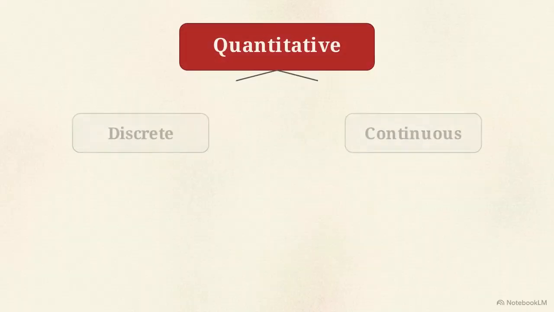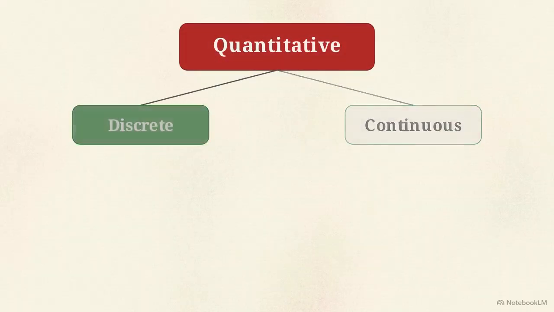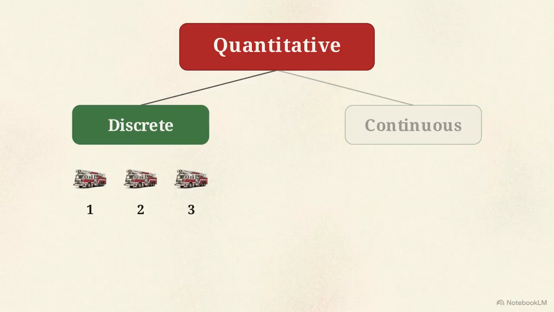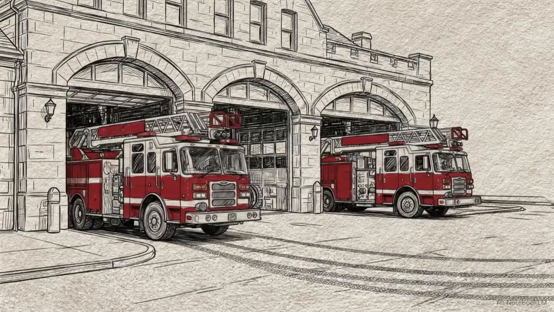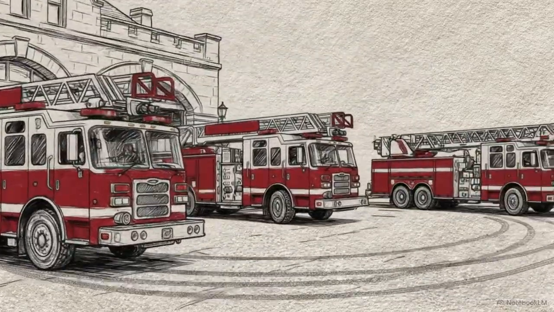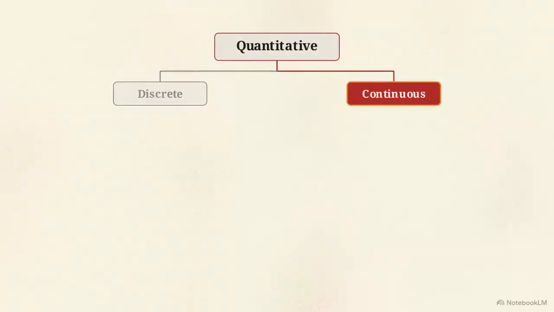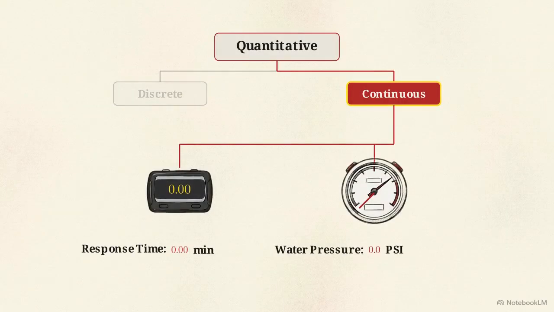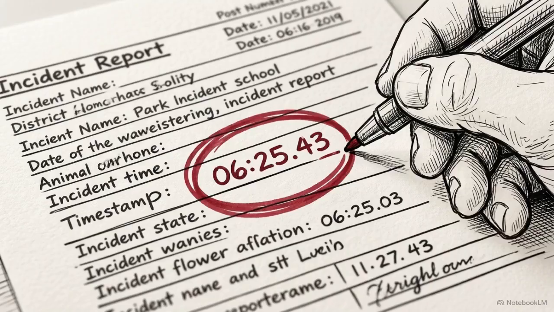Quantitative numbers are divided further based on their mathematical properties. Discrete numbers are whole, countable values used for items that cannot be divided into fractions. You can dispatch exactly 3 fire trucks to a scene, but you can never dispatch 3.5 trucks. Continuous numbers are values on a sliding scale that can be broken down into decimals, such as a stopwatch recording 6.42 minutes. Emergency reporting relies on precision. Rounding a 6.42-minute response to a flat 6 minutes removes the detail needed to identify small but recurring delays.